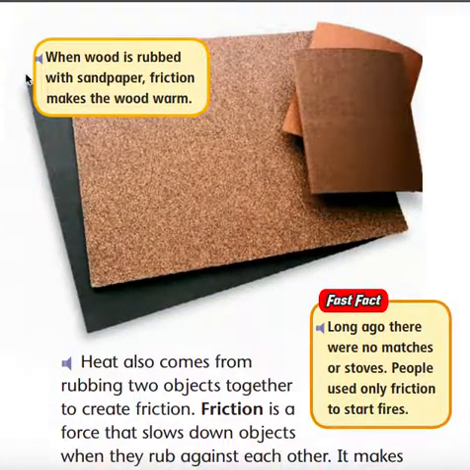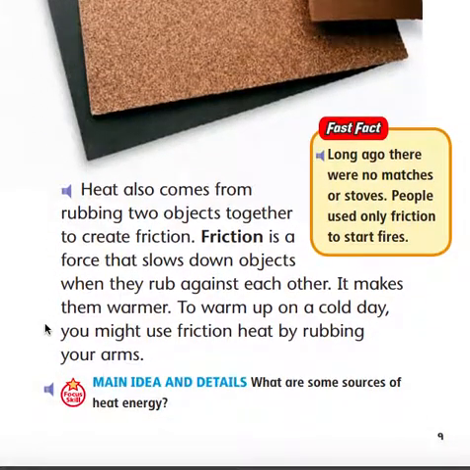When wood is rubbed with sandpaper, friction makes the wood warm. Heat also comes from rubbing two objects together to create friction. Friction is a force that slows down objects when they rub against each other. It makes them warmer. To warm up on a cold day, you might use friction heat by rubbing your arms.